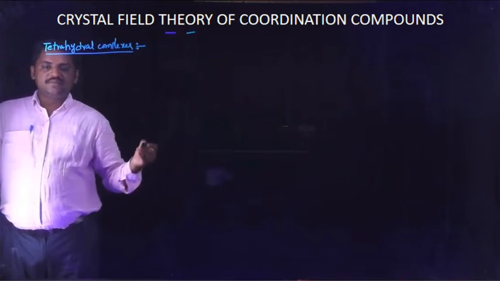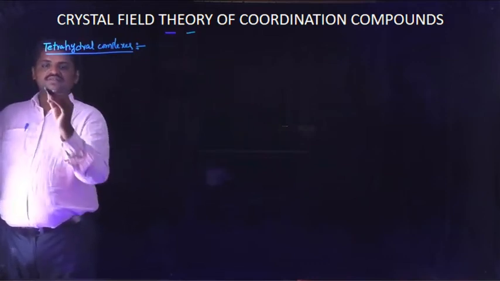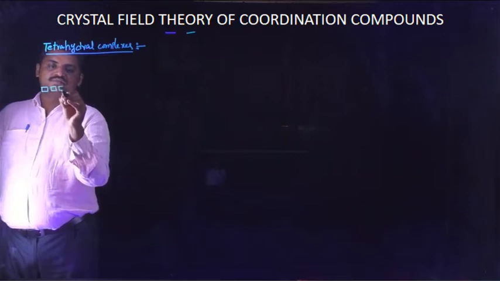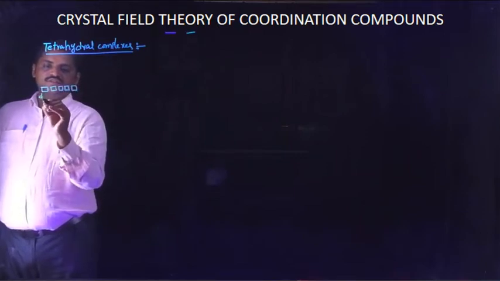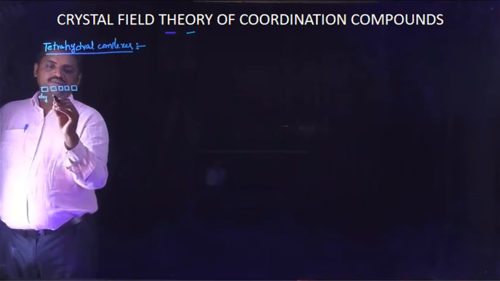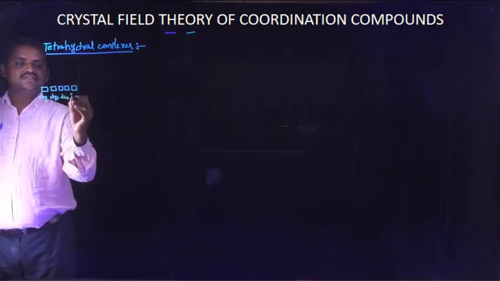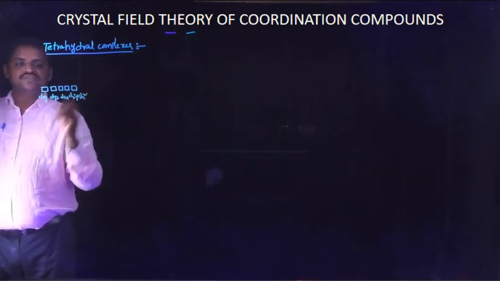Any d block element contains degenerate orbitals, and there are five degenerate orbitals: 1, 2, 3, 4, 5. First dxy, dyz, dzx, dx square minus y square, and dz square.